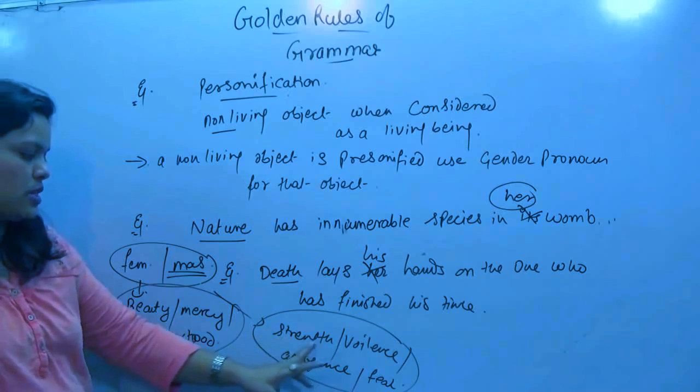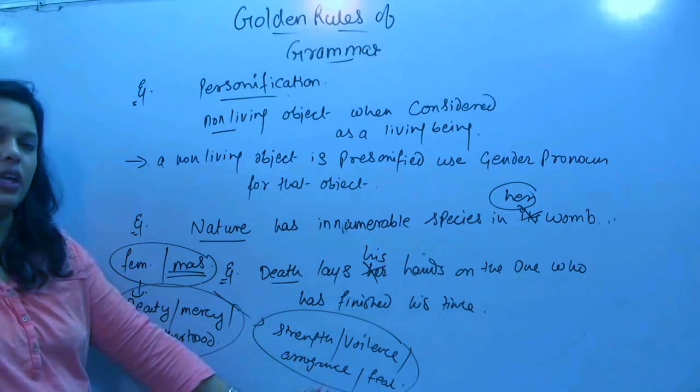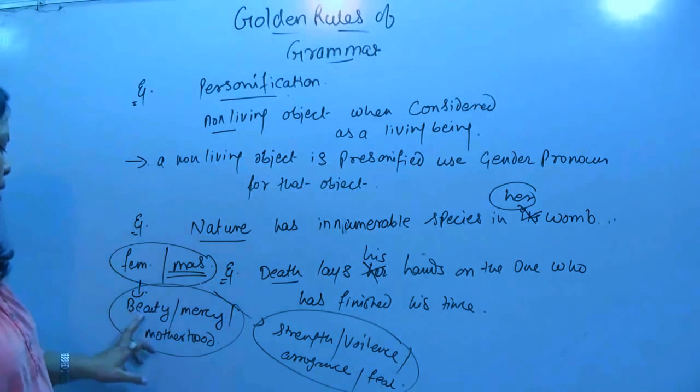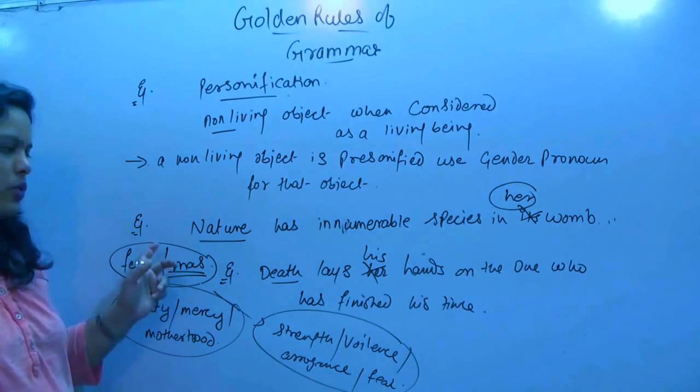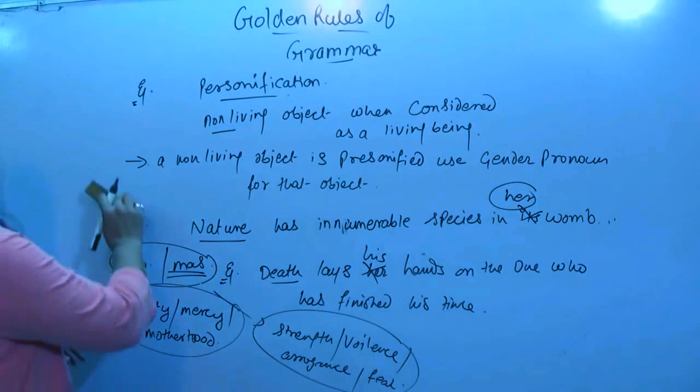So things which represent strength, violence, arrogance or such kind of thing, they are masculine one, and with these characteristics they are feminine one. We'll see one more example.